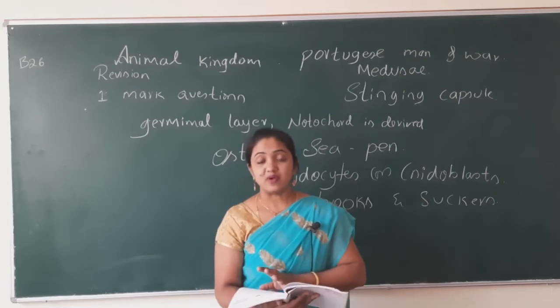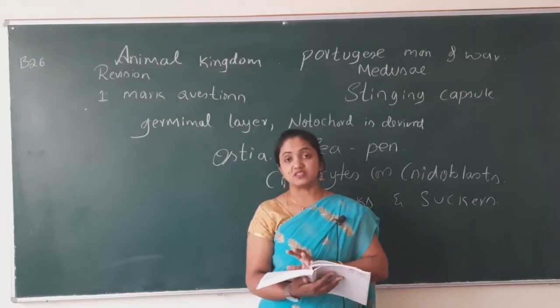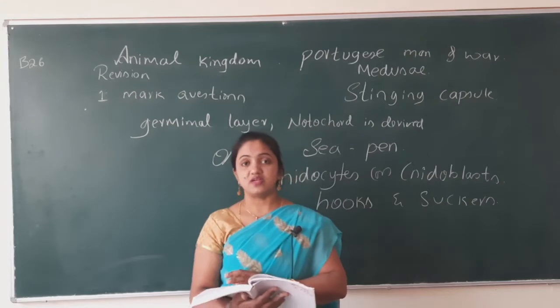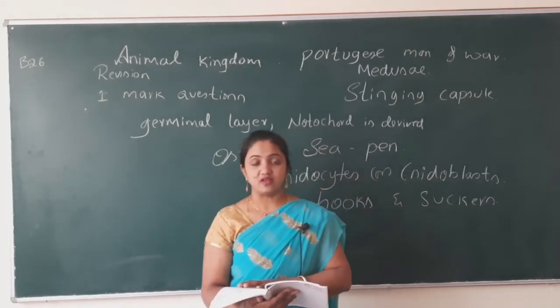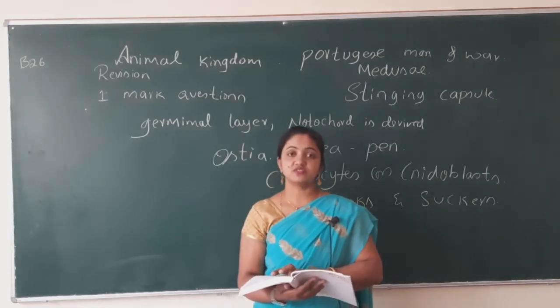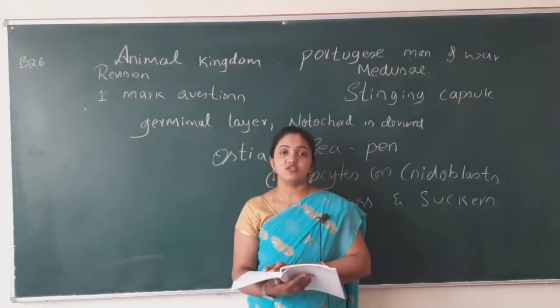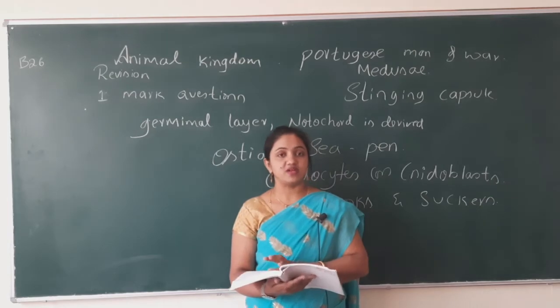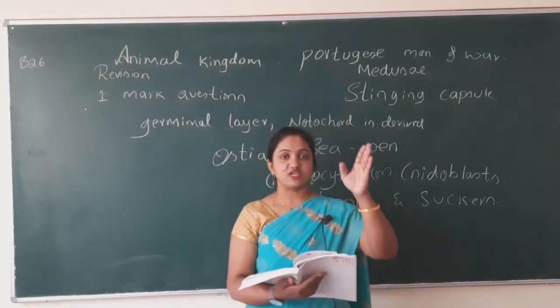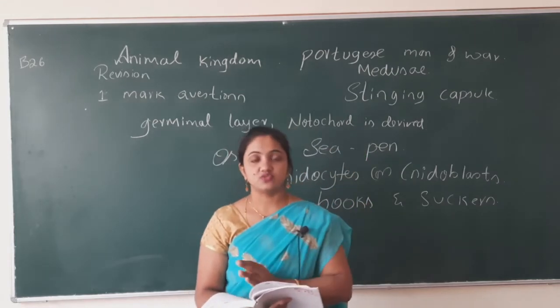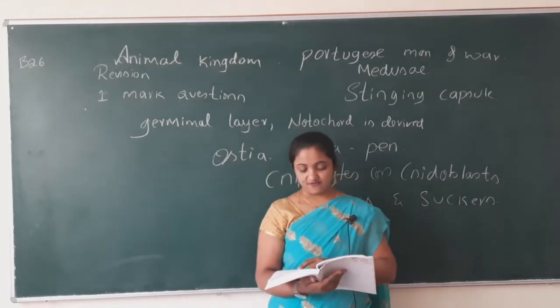The Echinodermata phylum, my dear students. Starfishes can be cut into two equal halves from any plane, but for their larva, if we want to take a section, we have to take a particular plane so that we get two equal halves.